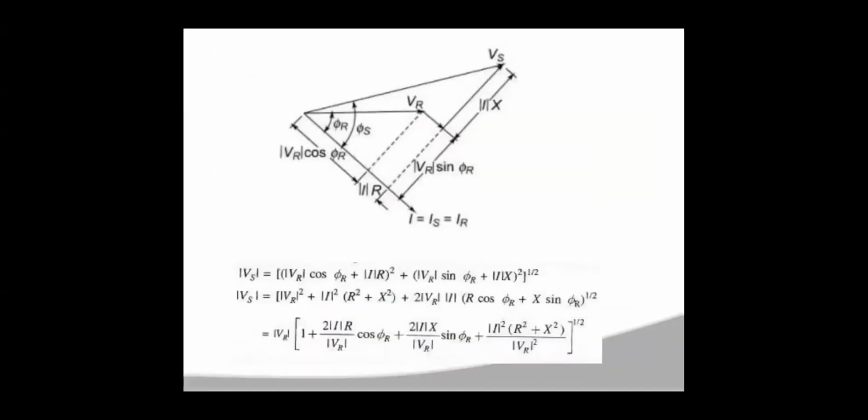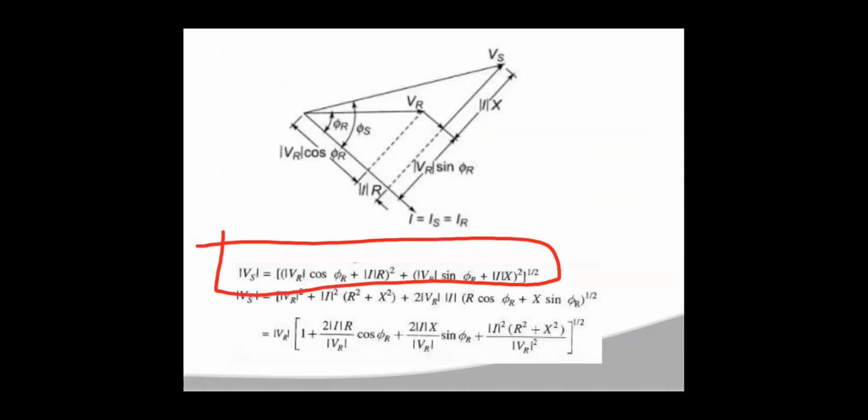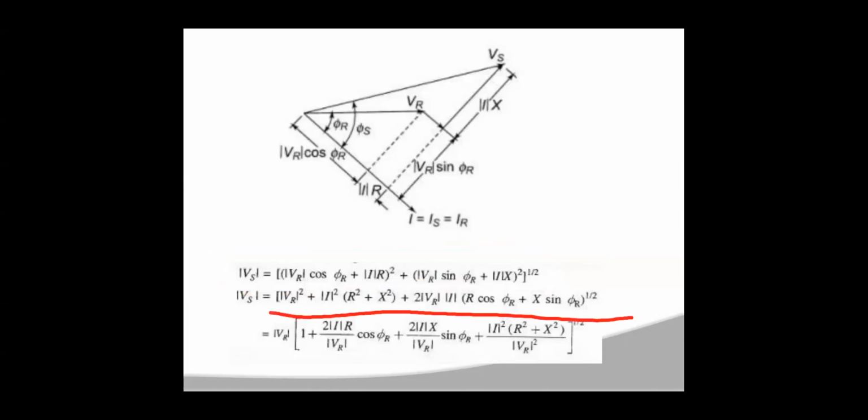So this is your exact voltage equation. Now you are going to expand this: (VR cos φr + IR) whole squared and (VR sin φr + IX) whole squared. So you expand this voltage equation, and then you will get VR² + I²(R² + X²) + 2VRI(R cos φr + X sin φr), which is under the square root.